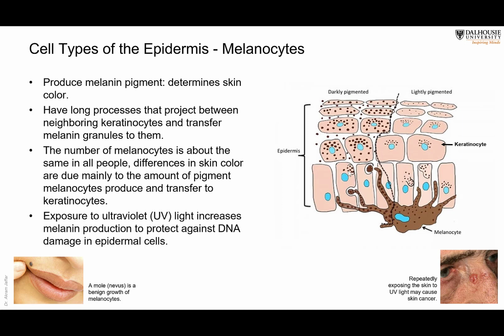So there is rapid and continuous multiplication of DNA, and because of the ultraviolet light, this might result in abnormal DNA and might result in tumors. Like, for example, here, as you can see, a patient who has repeatedly exposed his skin to ultraviolet light, resulting in skin cancer.